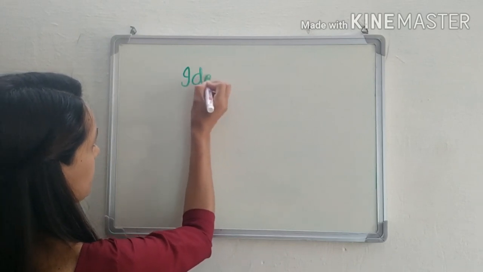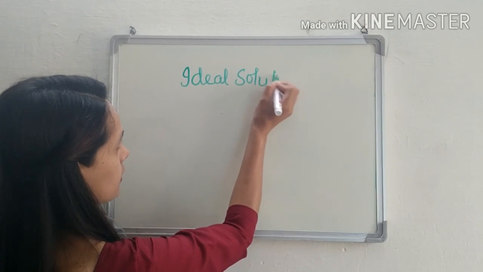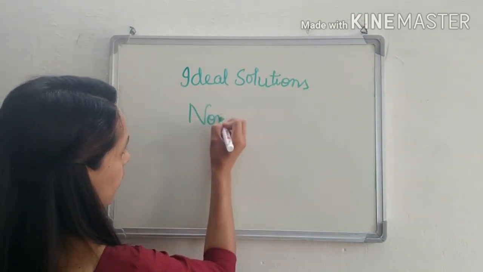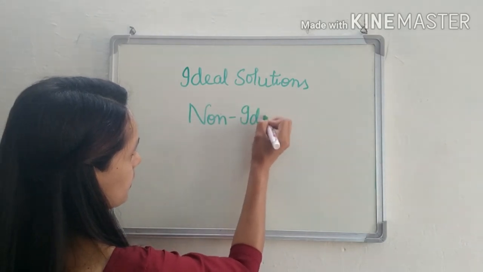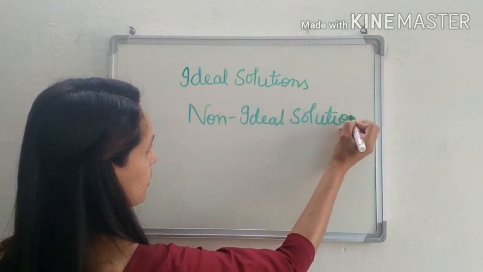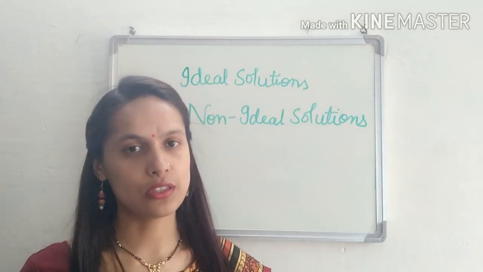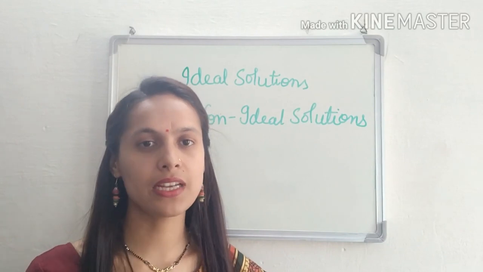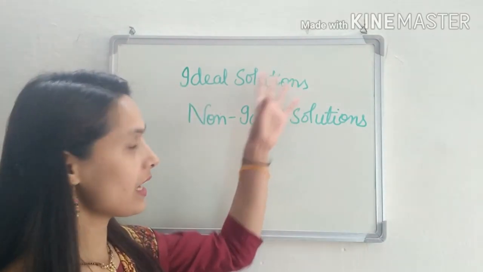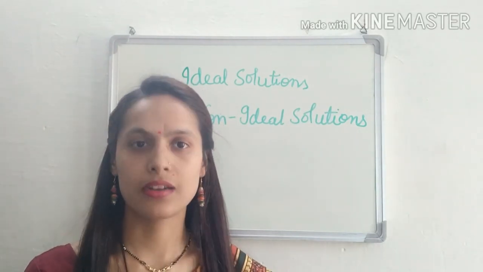So today our topic is ideal solutions and non-ideal solutions. So these are two liquid-liquid solutions. And what do you mean by liquid-liquid solution? A solution in which the solvent as well as the solute are both present in the liquid phase. So these are liquid-liquid solutions which are categorized on the basis of Raoult's law.